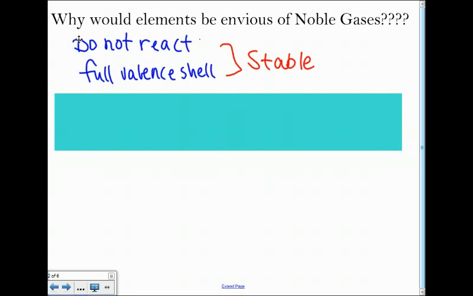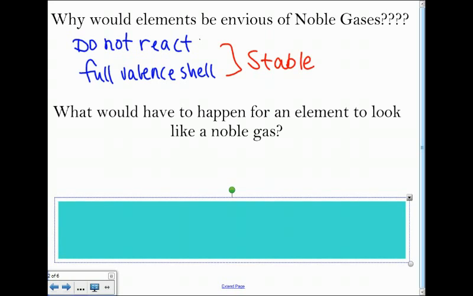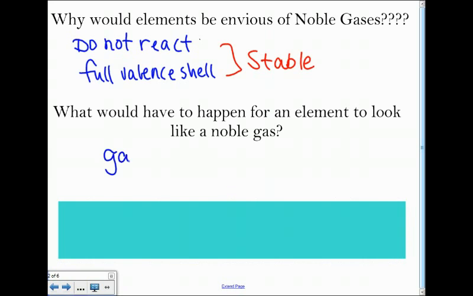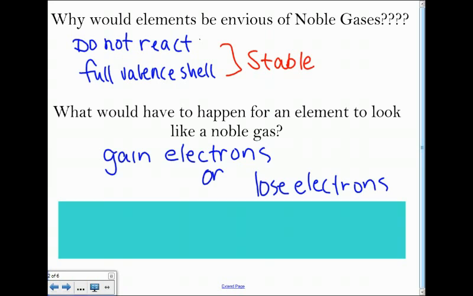So what we have to figure out now is what has to happen for those other elements to look like a noble gas, to be stable like a noble gas. So noble gases have full valence shells, other elements don't. So other elements have to gain more electrons, or they could lose those electrons.